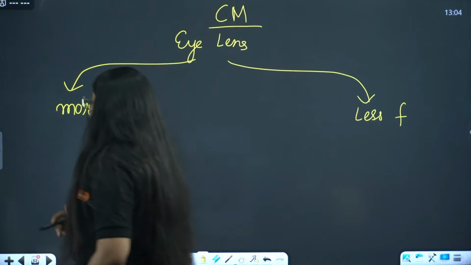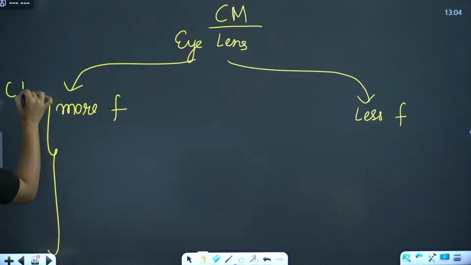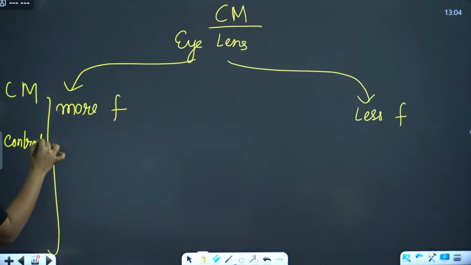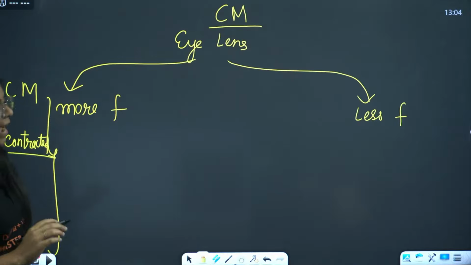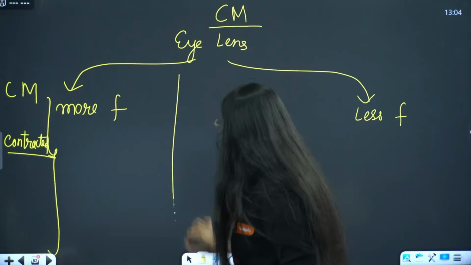Now you have to tell me in which case the ciliary muscles will be contracted. When the ciliary muscles are contracted, will the eye lens have greater focal length or less focal length?